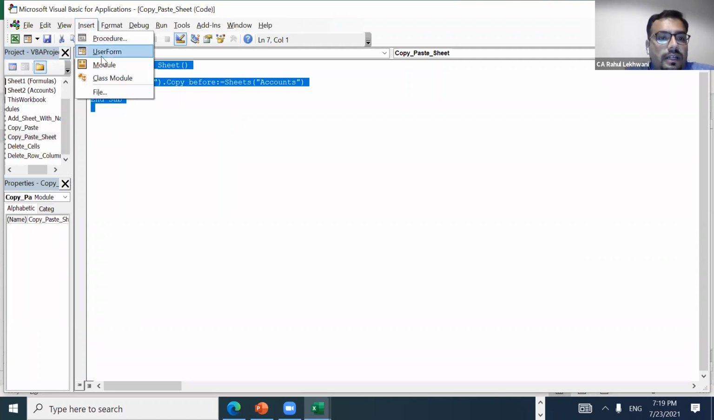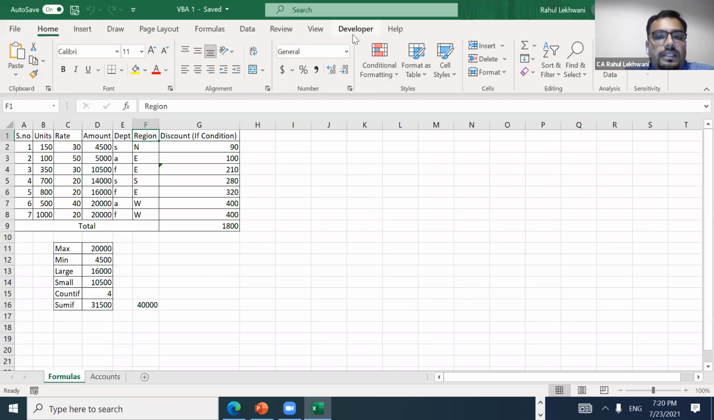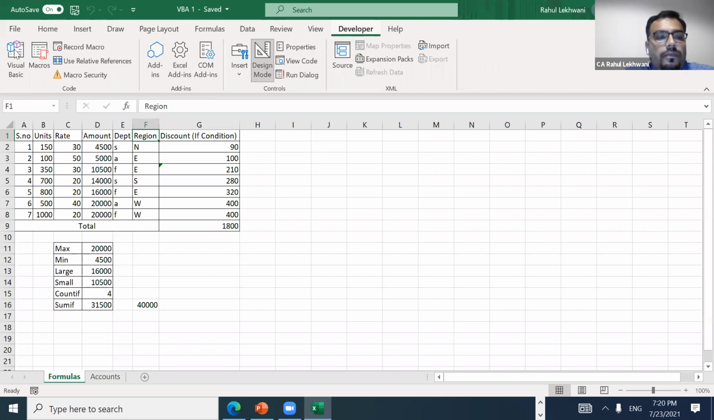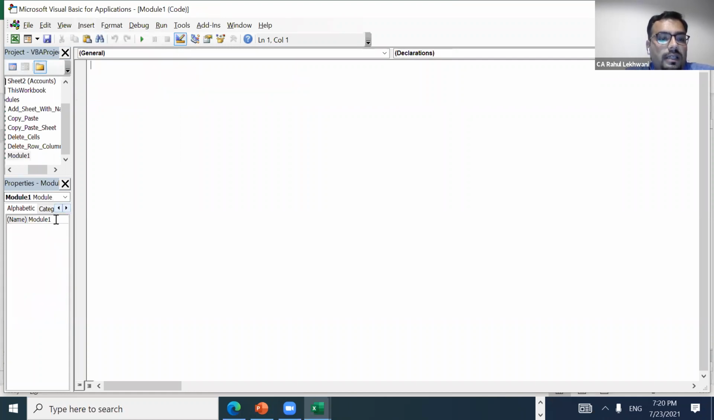Just go into Insert. Okay, I'll go back again. What you need to do is go into the Developer tab, then Visual Basic. This kind of layout you will get. Now you need to go into Insert, then Module. I'll just make it Module 112. I have renamed it and then put a formula here.